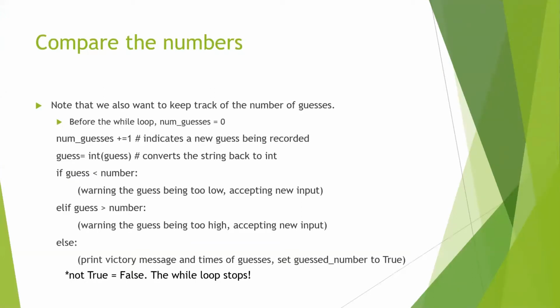All right. And then knowing that the guess is legal, we want to convert guess back to the integer form. And then we can actually run the comparisons. If the guess is less than the number we generated, then we warn the user about the guess being too low. And else, if the guess is greater than the number, then we warn the user about the guess being too high. And else, when we reach the else condition right here, we know that guess is equal to number by the if-else logic. So then we print a little victory message and also the number of guesses.